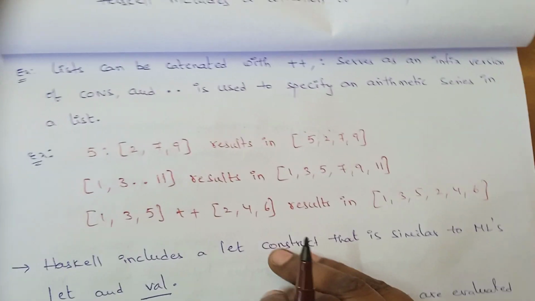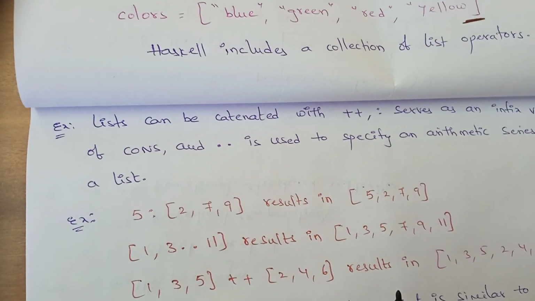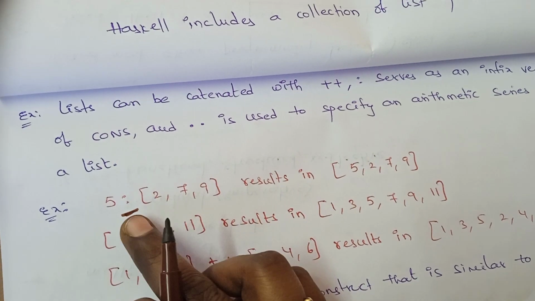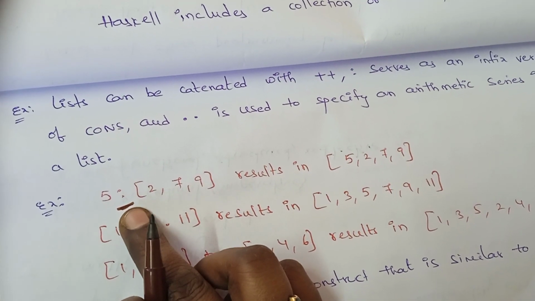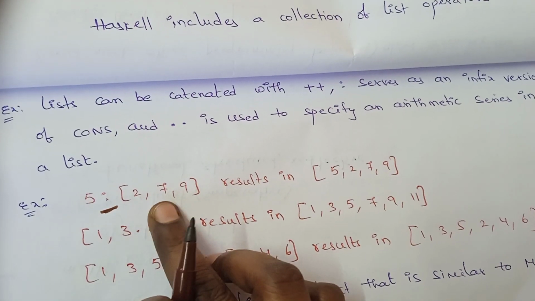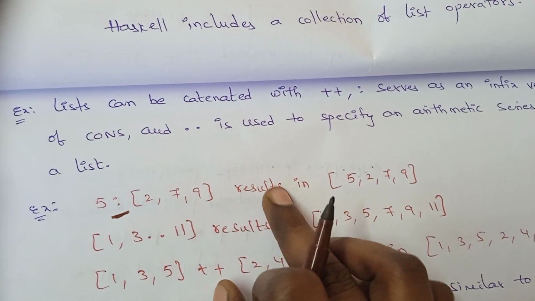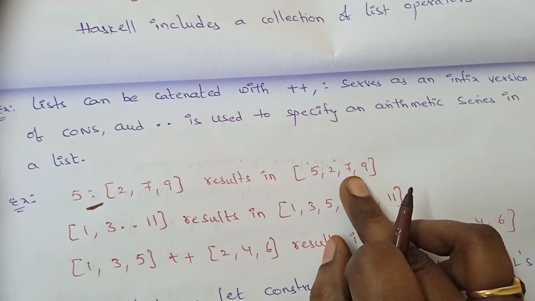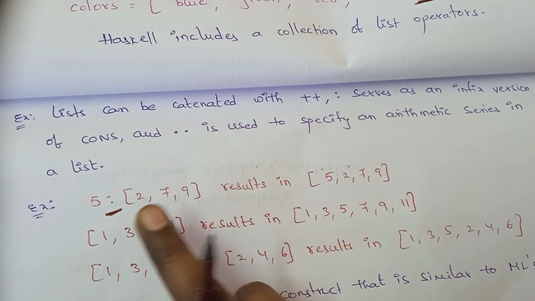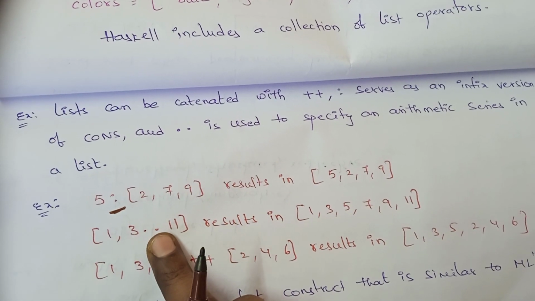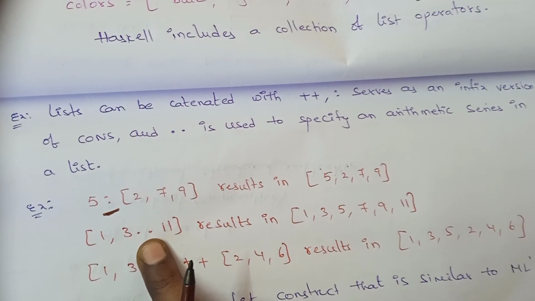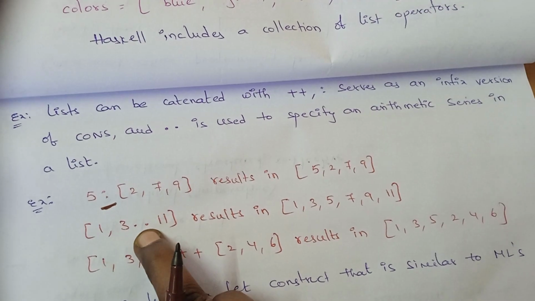Now I am talking about two operators. The first operator is colon. The colon operator works as cons: if I write 5 colon 279 in Haskell, the result is 5279, meaning I am adding 5 to the list. The second operator is double dot. This operator is used to specify an arithmetic series in the list.